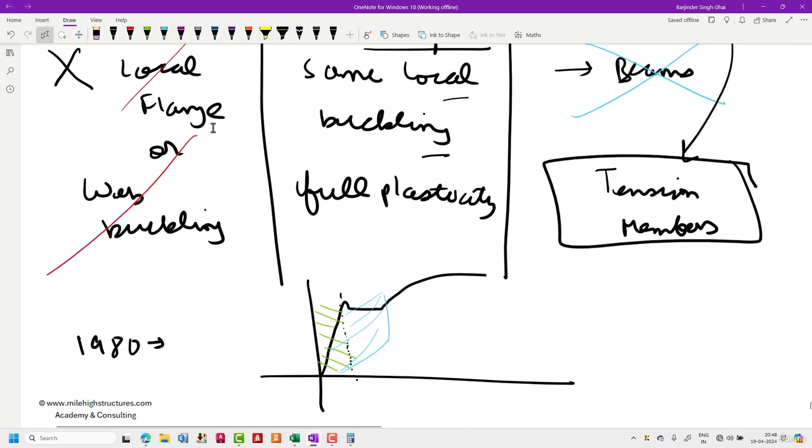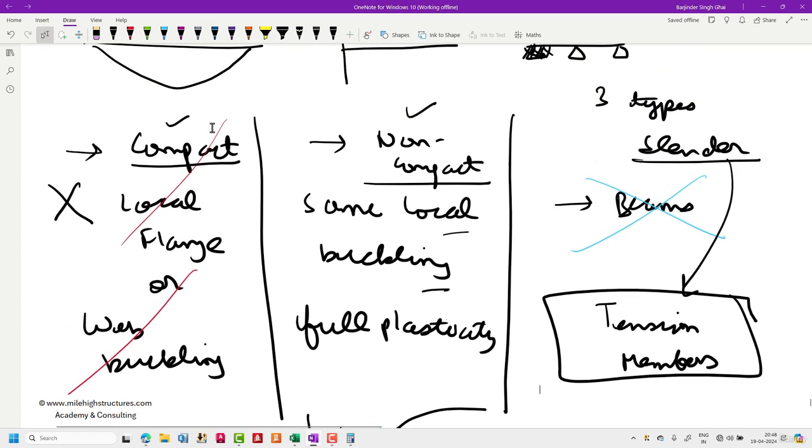never recommended. In fact, some country codes do not even allow the slender section to be used for the bending, because they perform very poorly at a time of earthquake or at a time of the extreme cyclones. But in Australia, slender section may be used, but obviously at the risk of any kind of failure also.